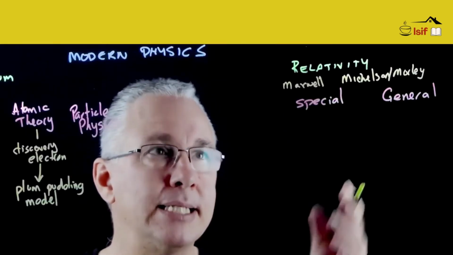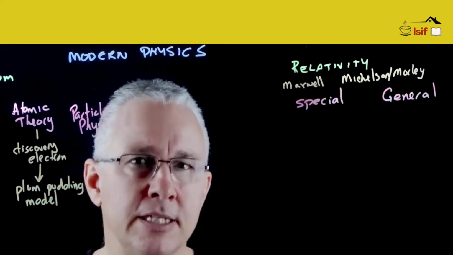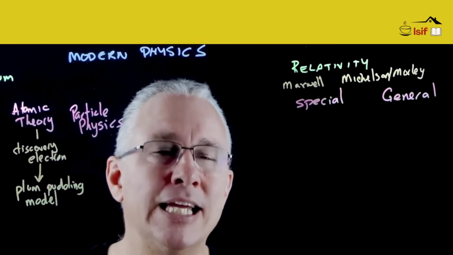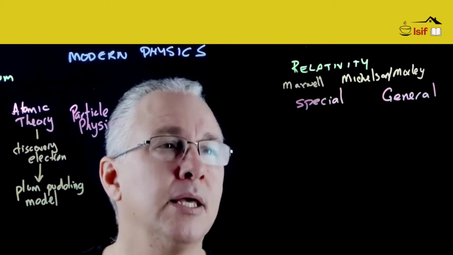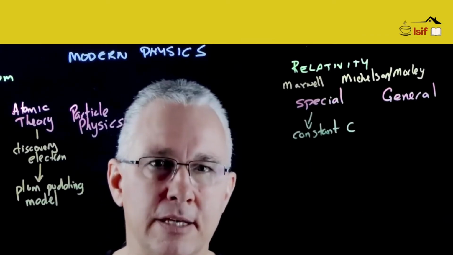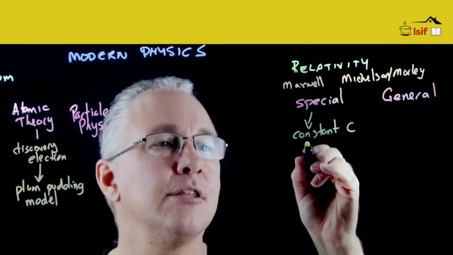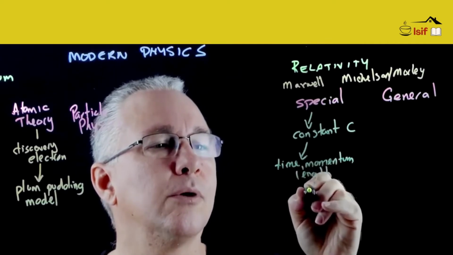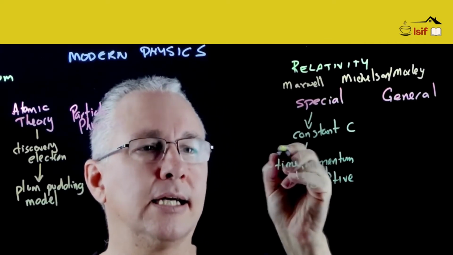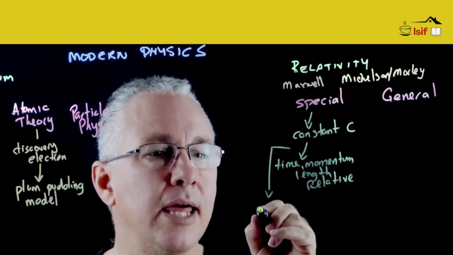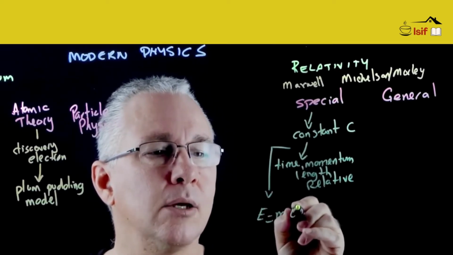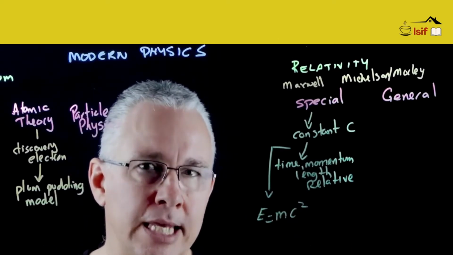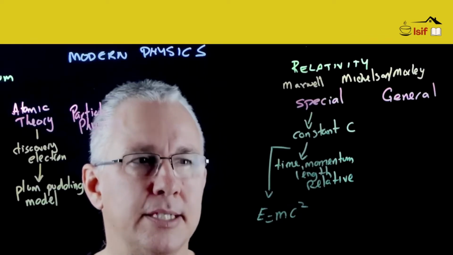Also in that year, by thinking through the significance of Maxwell's premise that light travels at a constant speed, irrespective of the observer's motion, that gave us 2 key outcomes. The first outcome was that time, momentum, and length were relative. And the second key outcome is that energy and mass were equivalent by that mathematical relationship. In other words, energy and mass are in essence the same thing.